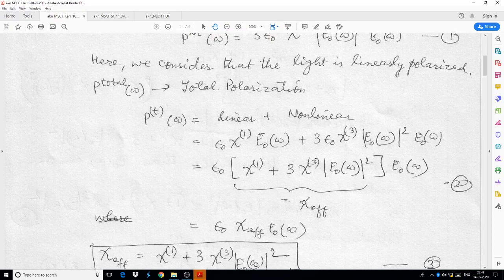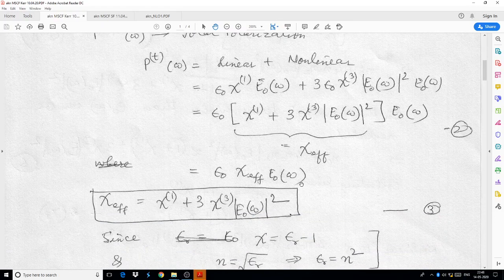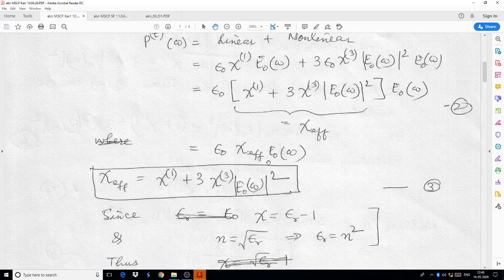So it is to be underlined that the electrostatic susceptibility here depends on the intensity of the light. In short, I can write it as epsilon naught chi effective into E naught, which depends on the frequency omega of the wave.